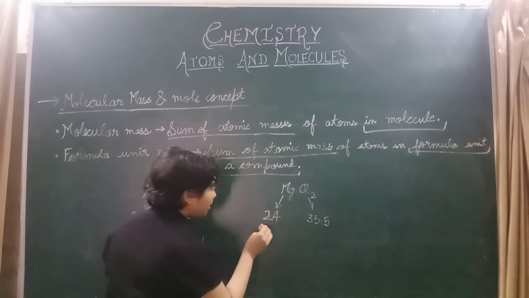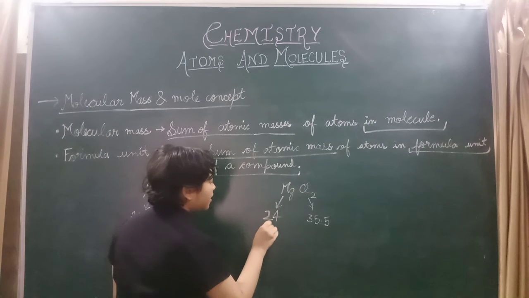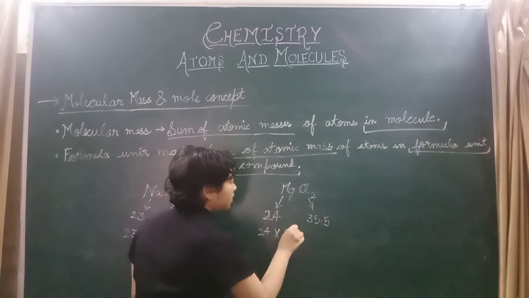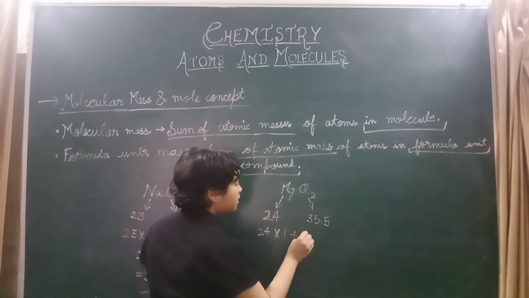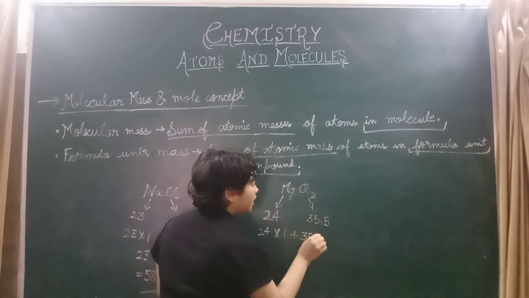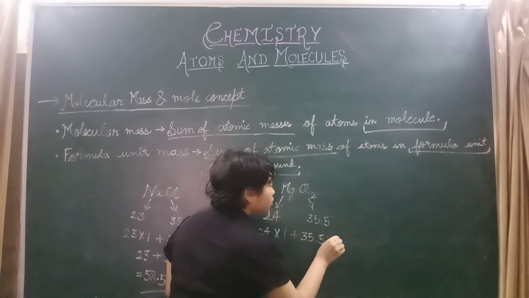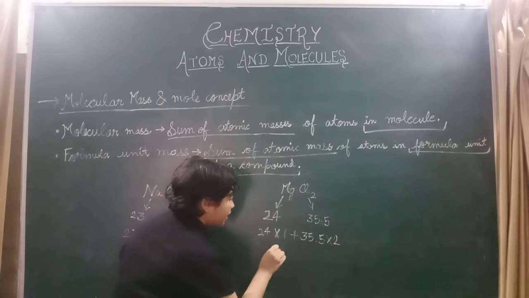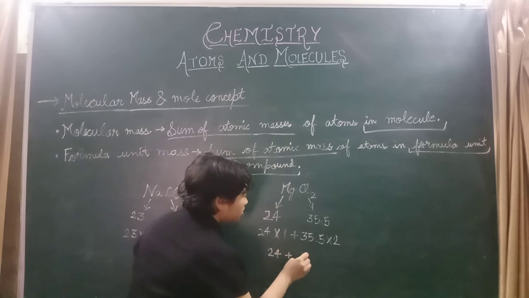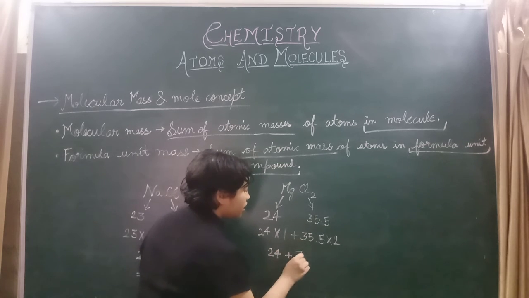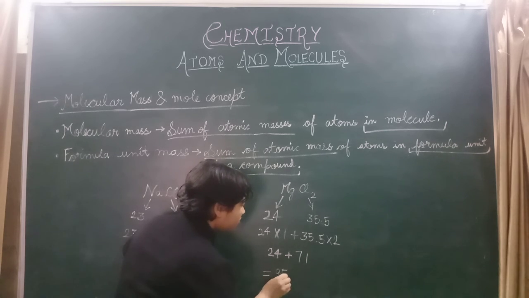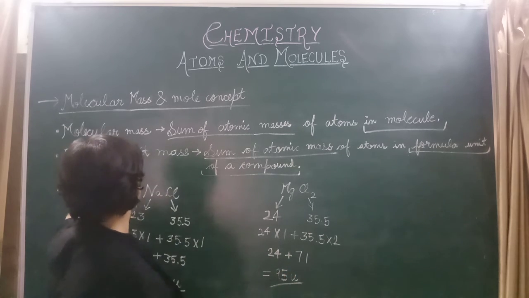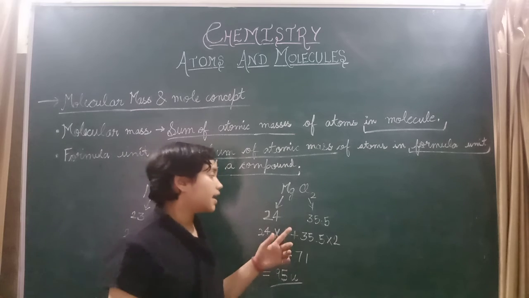And now we will multiply 24 into 1 plus, here chlorine are 2 atoms, so we will multiply by 2, 35.5 into 2, then 24 plus 35.5 into 2 is 71, which is equals to 95 U. So this was the formula unit mass of different elements.